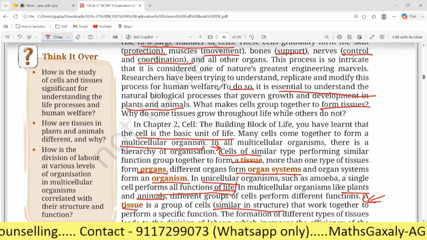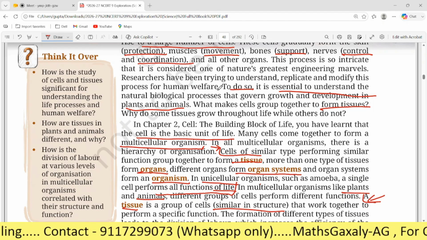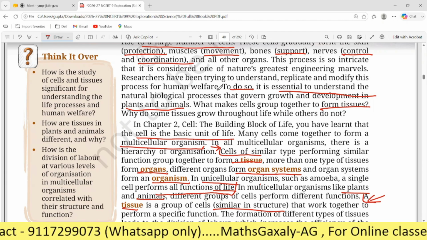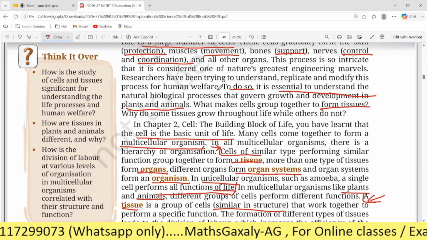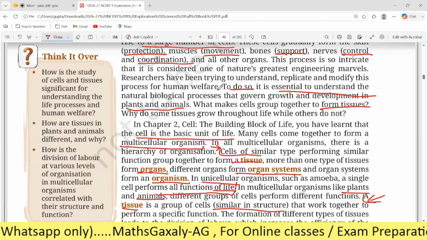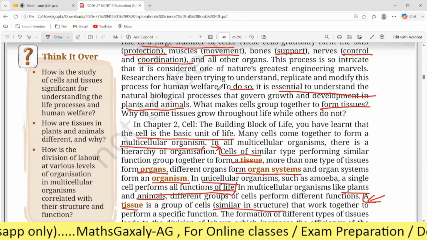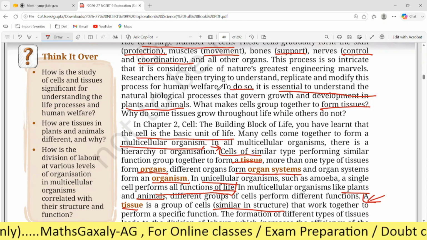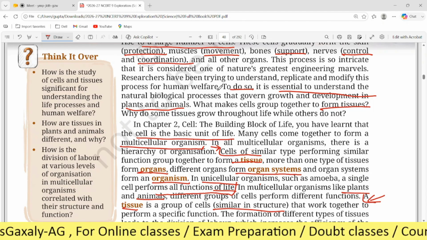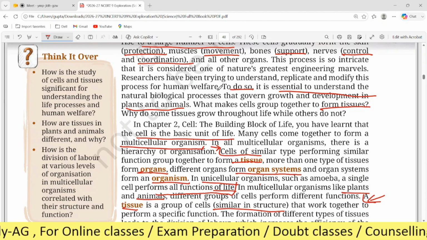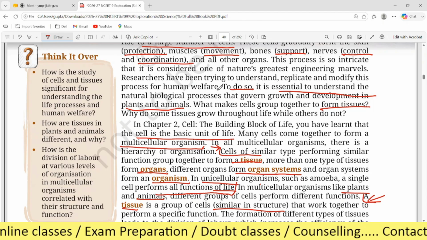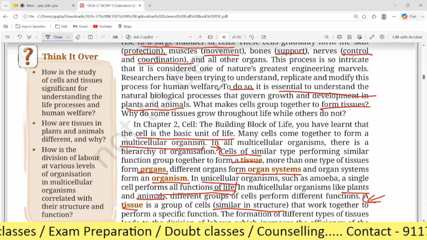After this, see here. The next question is, how are tissues in plants and animals different and why? Can you explain this one? So tissues in plants are optimized for photosynthesis and creation of glucose and also the storage of these materials. Usually a plant tissue is firm because it consists of cells which contain a cell wall. So the plant tissues are mostly rigid.